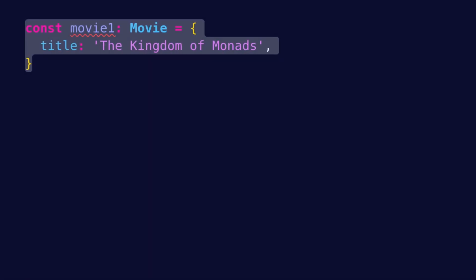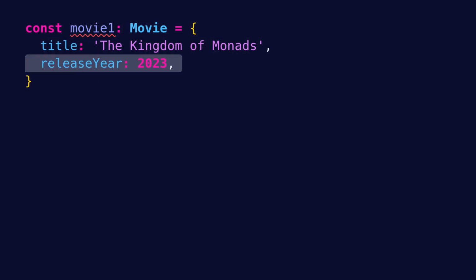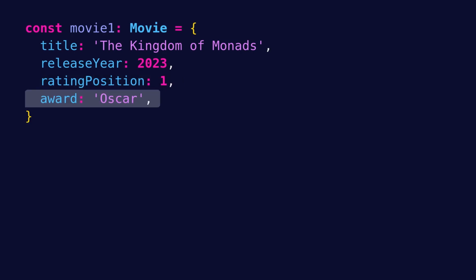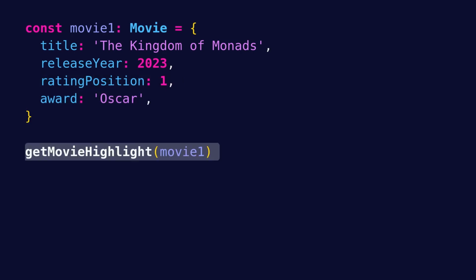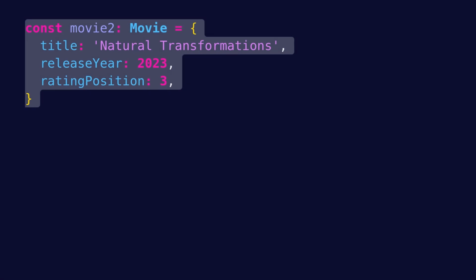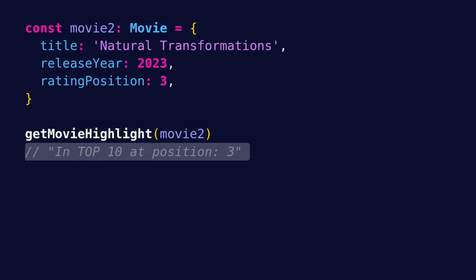So if we have the imaginary movie The Kingdom of Monads, which was released in 2023, has the first rating position, and has been awarded with an Oscar, when we call getMovieHighlight, we want to get back a highlight that says "awarded with Oscar". On the other hand, if we have a movie that has no award but is in the top 10, when we call getMovieHighlight, we want to get back a highlight that says "in top 10 at position" followed by the rating position, which in this case is 3.